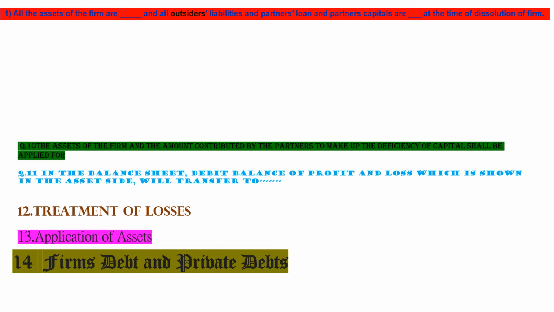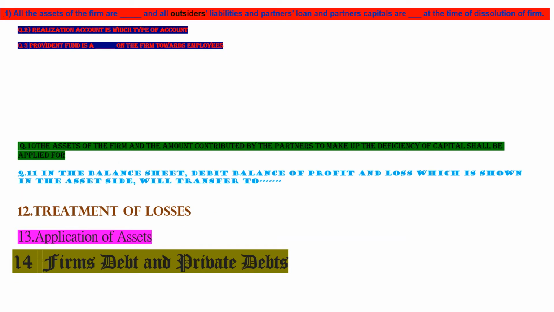Dash means you have to fill in the blank. All the assets of the firm are sold and all outsider liabilities and partners' loans and partners' capitals are paid at the time of dissolution of the firm.